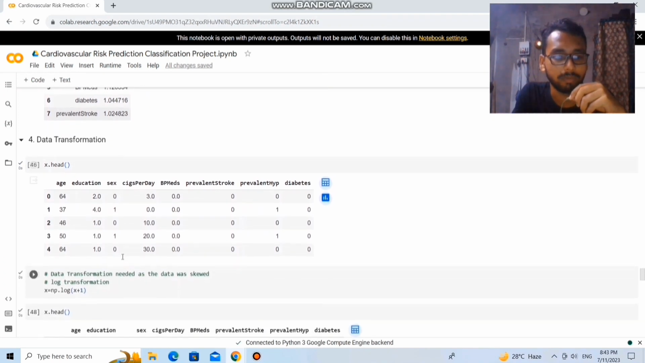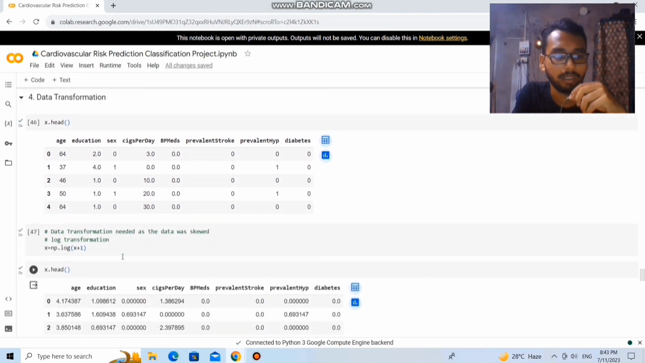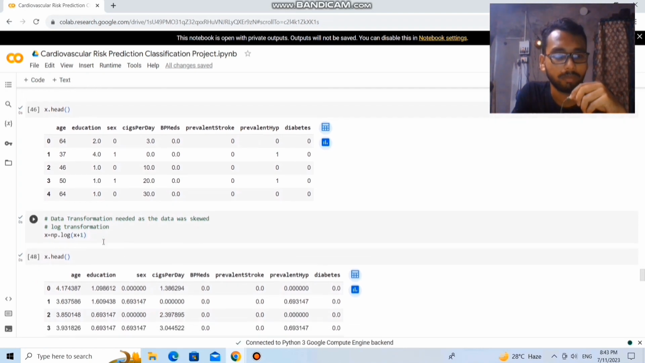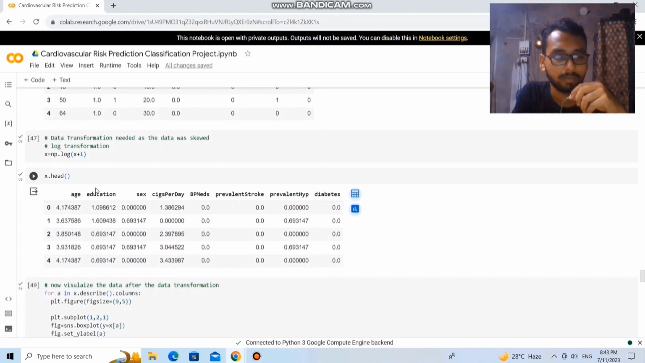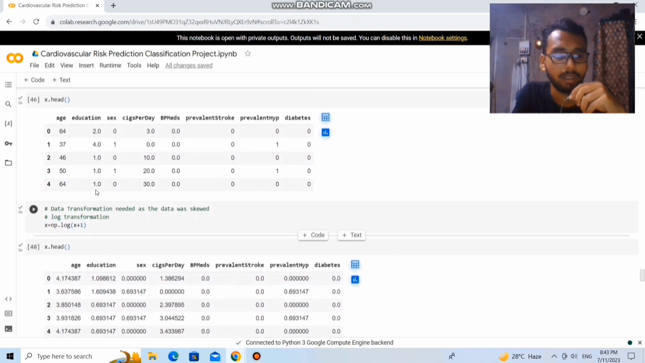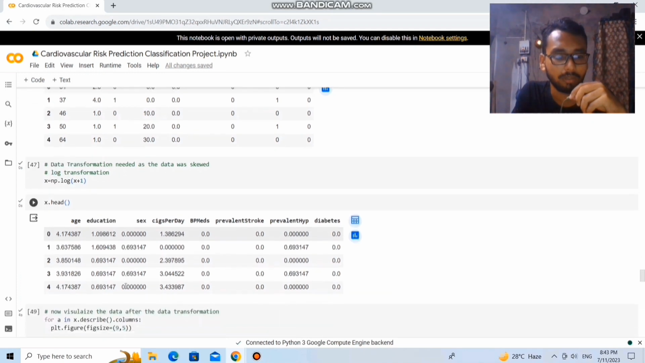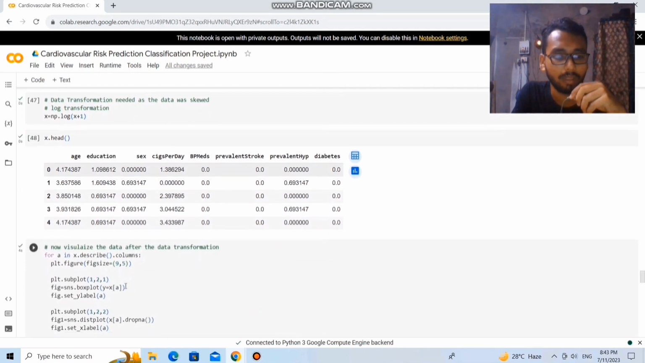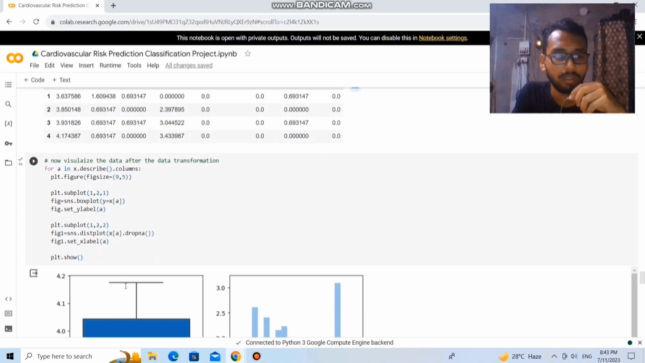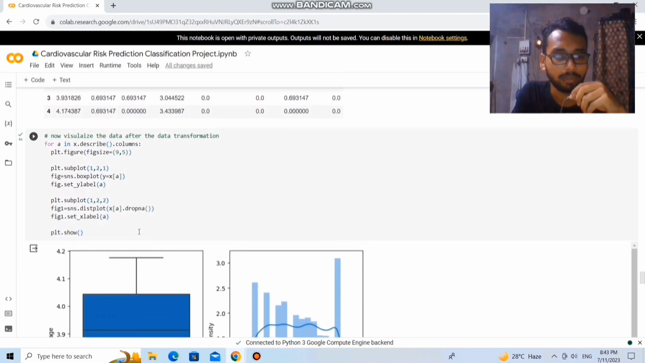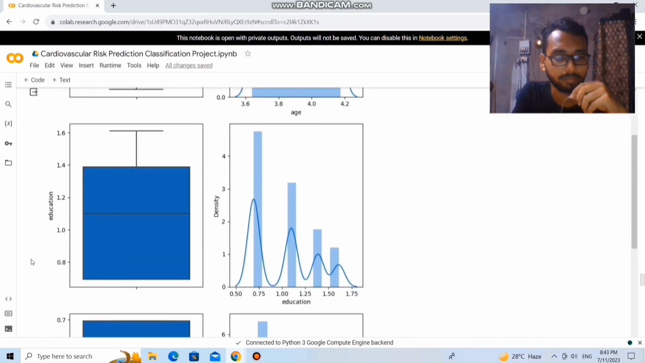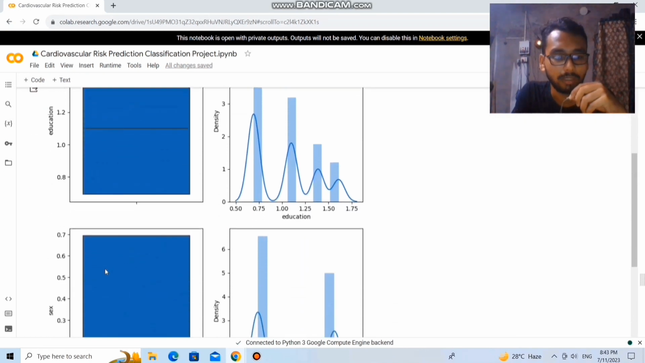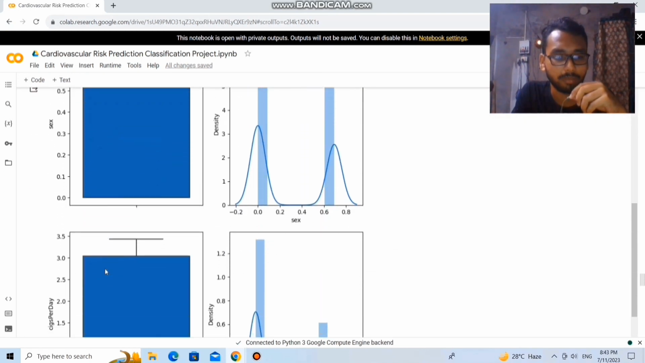As the data is highly skewed, we need to transform the data, and I used the log transformation. So here is the difference between before the log transformation and after the log transformation. Now let's visualize the data after the transformation. It is the data after the log transformation.